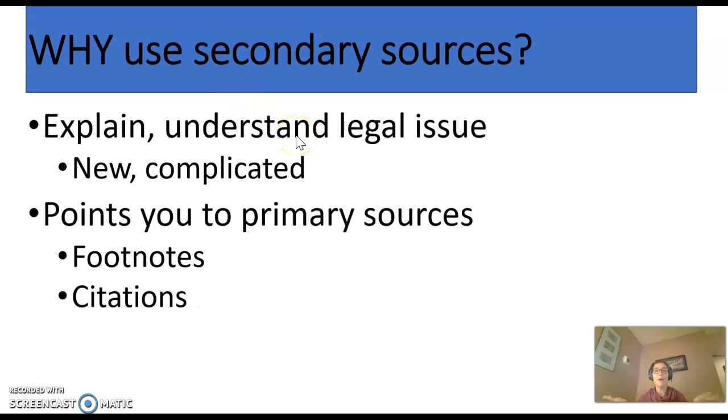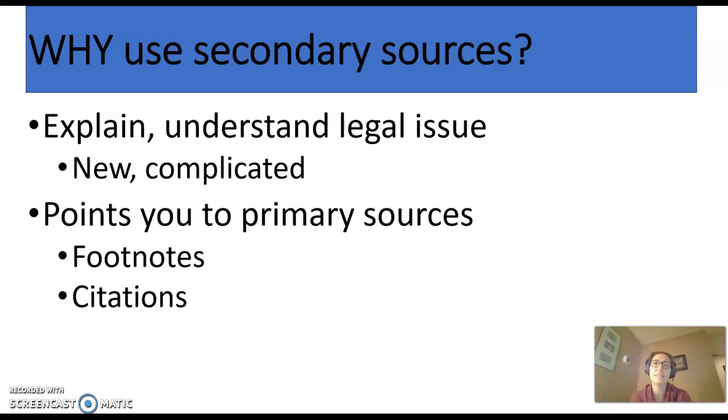So why do we use them? Why do we even have secondary sources if we've just told you that you could go research the cases or the statutes yourself? Well, again, you may remember my analogy from earlier this semester, and maybe your experience now is similar. It's really difficult to read court cases. It's difficult to find court cases. It's not like we can just say, hey, Westlaw or hey, Law Library, can you just give me all the cases on slipping and falling on snow and ice in the winter? It doesn't work that way. It's really complicated. And so we use secondary sources really for two reasons.